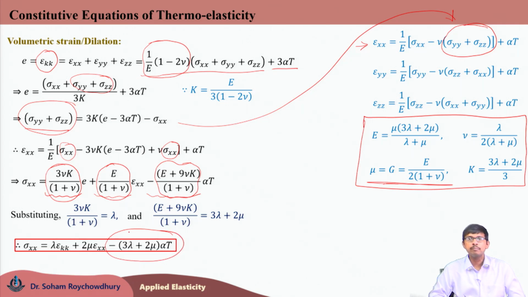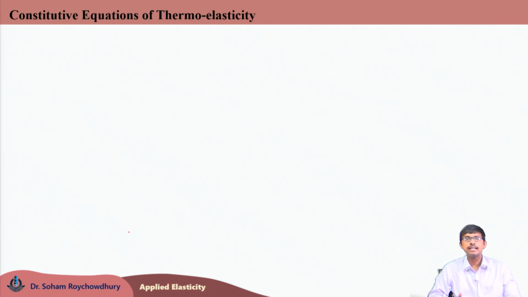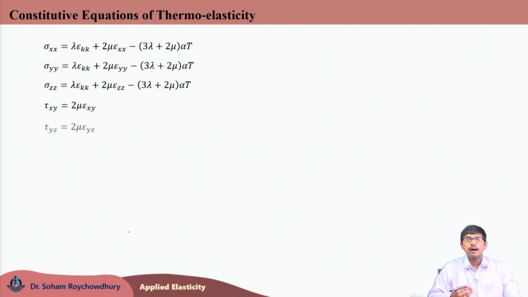For a mechanical problem, we had sigma xx to be lambda epsilon kk plus 2 mu epsilon xx, that is all. Now, here this additional term, minus (3 lambda plus 2 mu) times alpha T, is coming due to the thermal strain. Similarly, you can write sigma yy and sigma zz, the other two normal stress components, in a similar fashion like this.